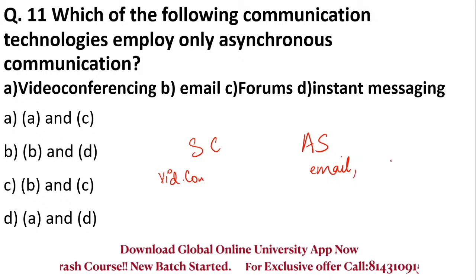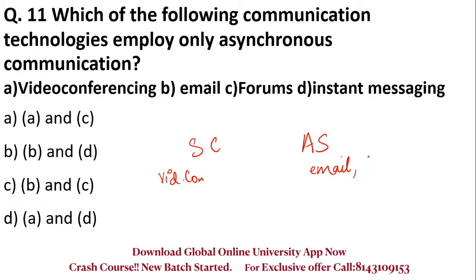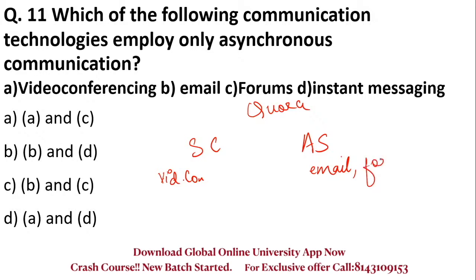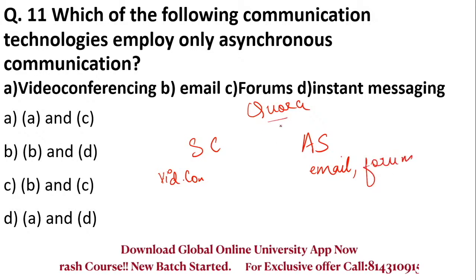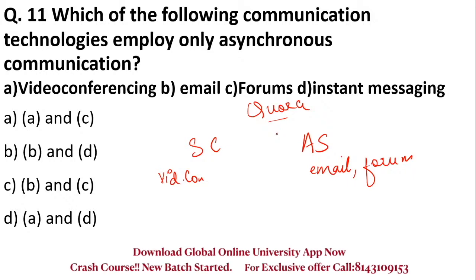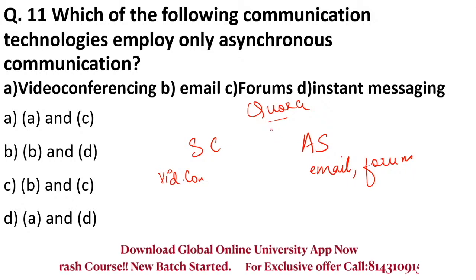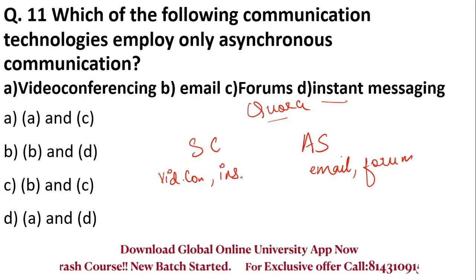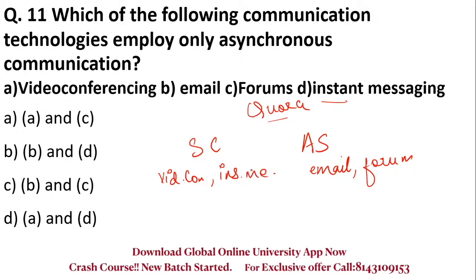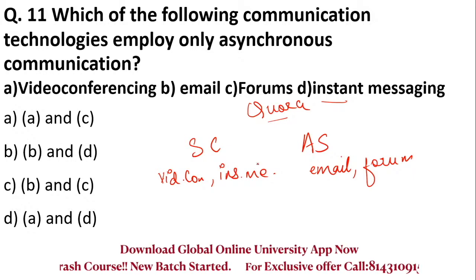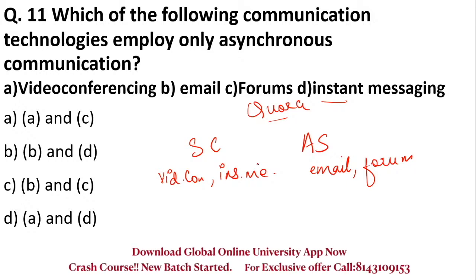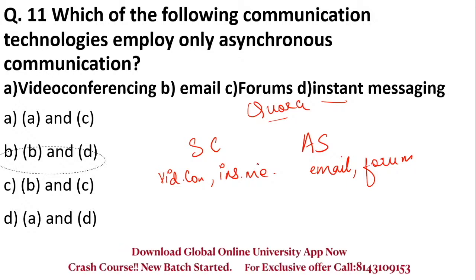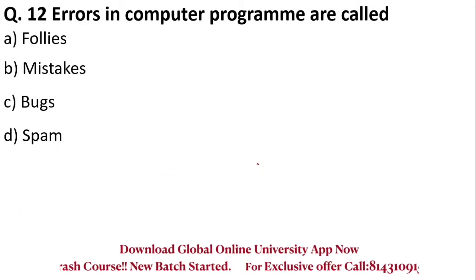The same way, forums like Quora are an example of forums. So it is also asynchronous communication, because if you put a question on Quora, some person might answer it after 5 days or 1 month also. So that is asynchronous. While instant messaging is a kind of synchronous communication. So here the question asks which employ only asynchronous communication. It is emails and forums.